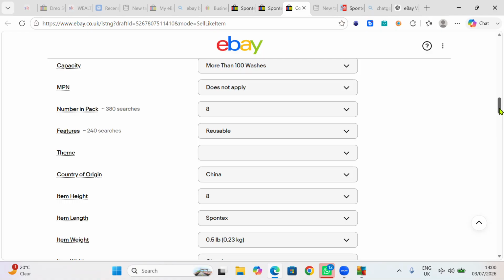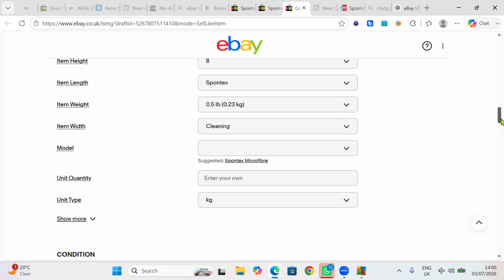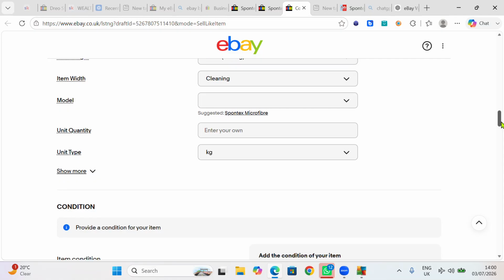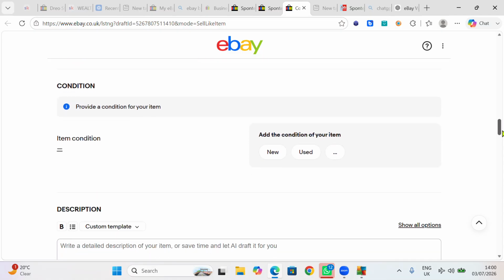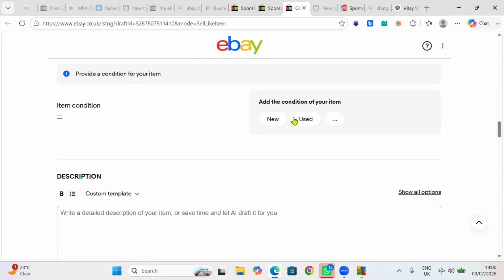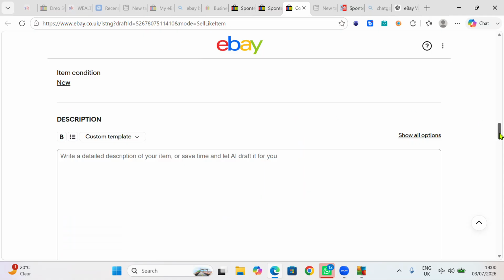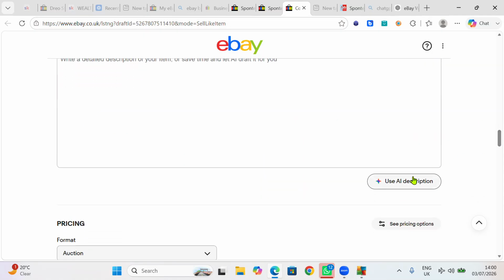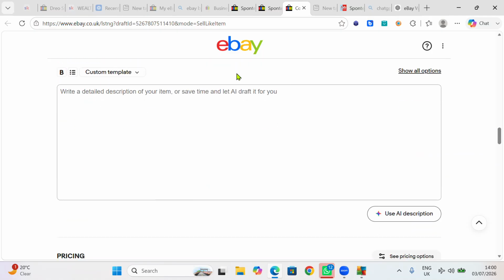This is what the person has put, so you will check if it's what you like. If you don't like it, you can delete. And also, it's not a must for you to answer everything here. Is the thing you are selling new or used? You say new. Now in this place, you can actually use AI to write the product description for you, or you can copy the description from where you are listing the products from.